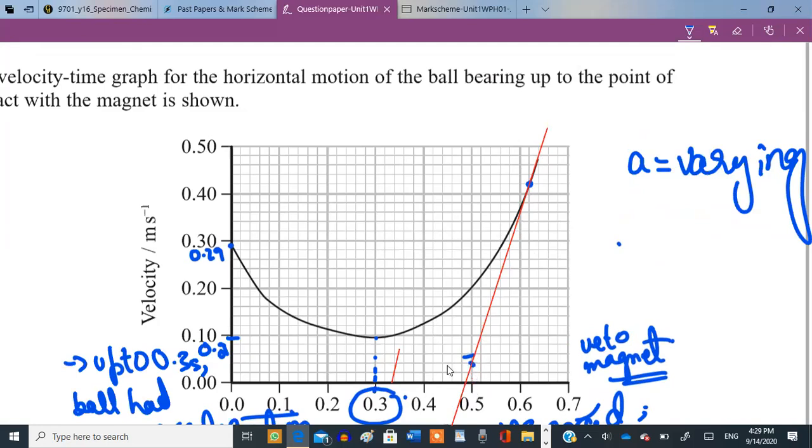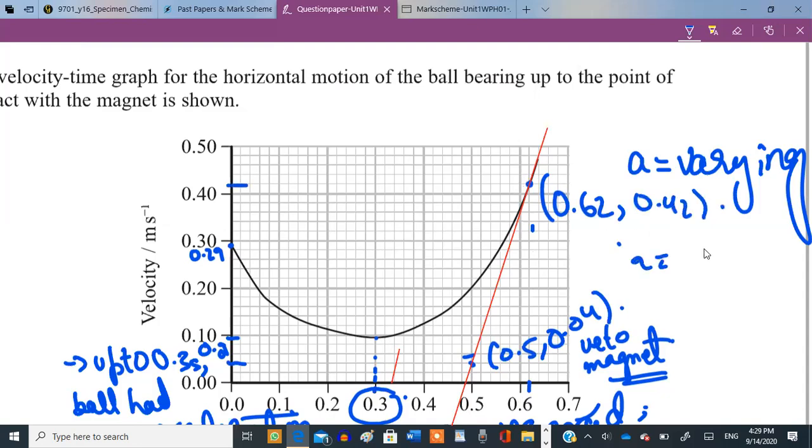Okay, so it's 0.5 and 0.0204. The other one is 0.62 and 0.42. Now use them, calculate the gradient, calculate the max acceleration.